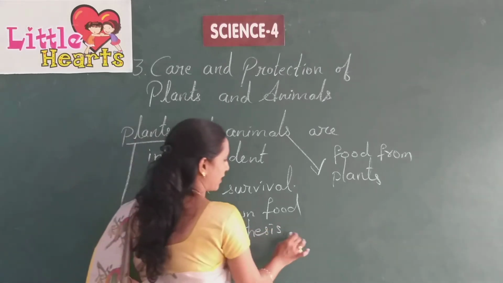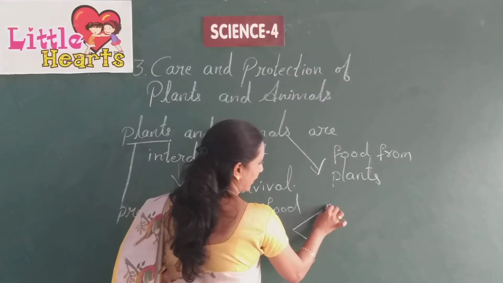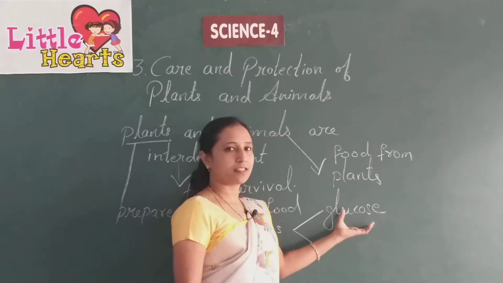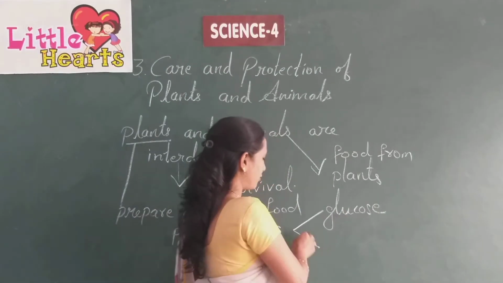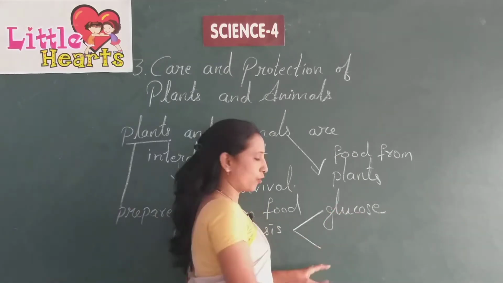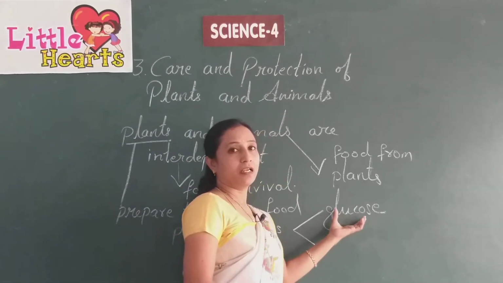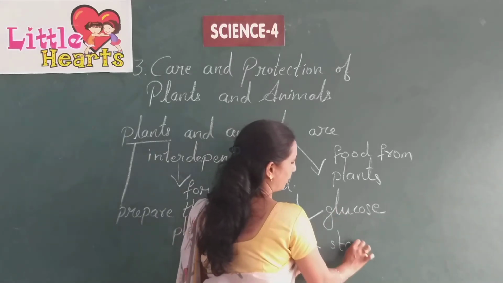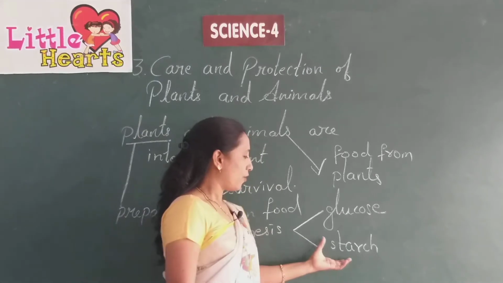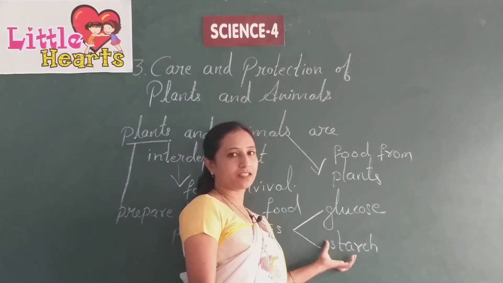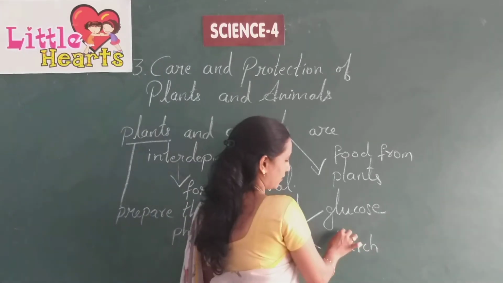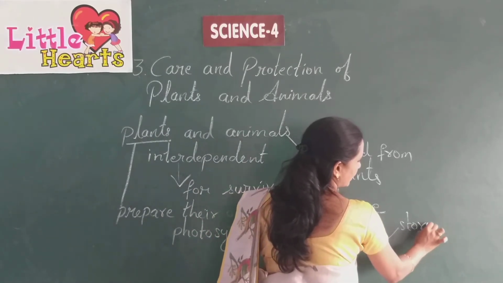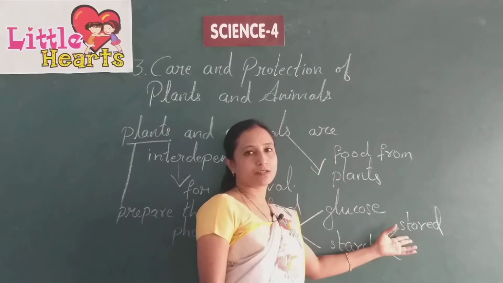When these plants prepare food, they prepare glucose. This is the food of plants, and when the glucose is produced in more quantity, it is converted into a starch form. So what is this starch form? This starch is available in the plants, stored in different parts of the plants.